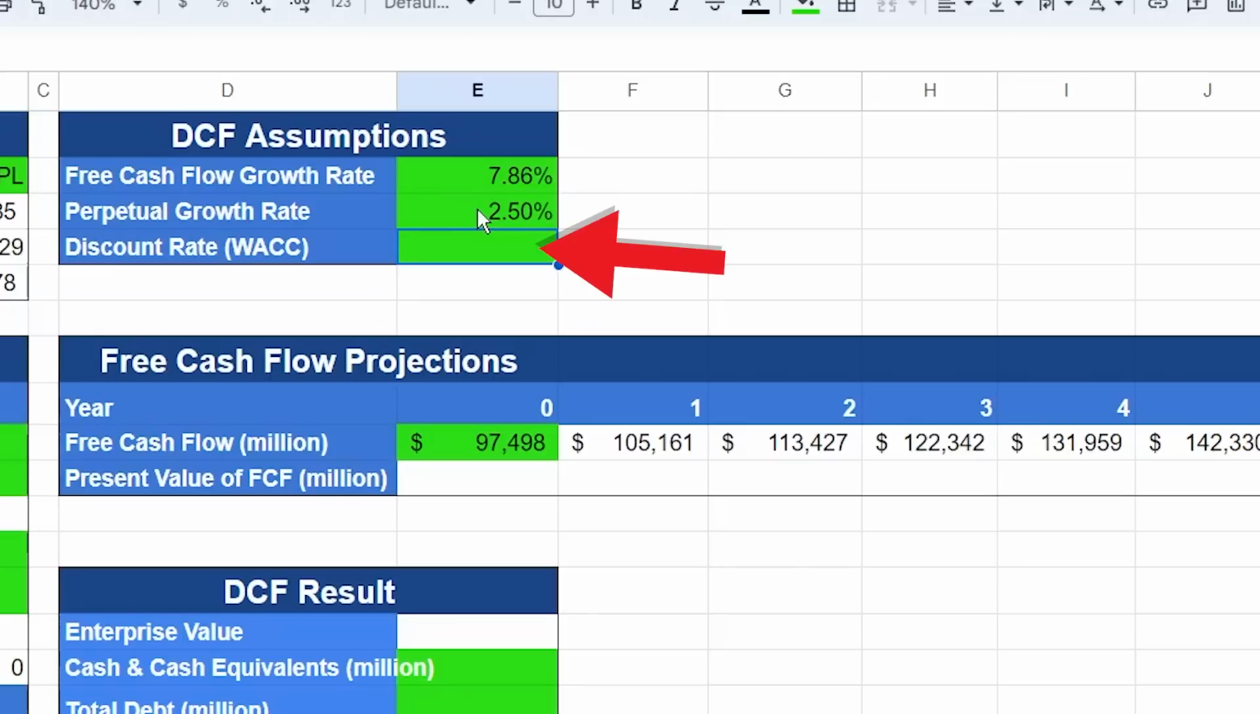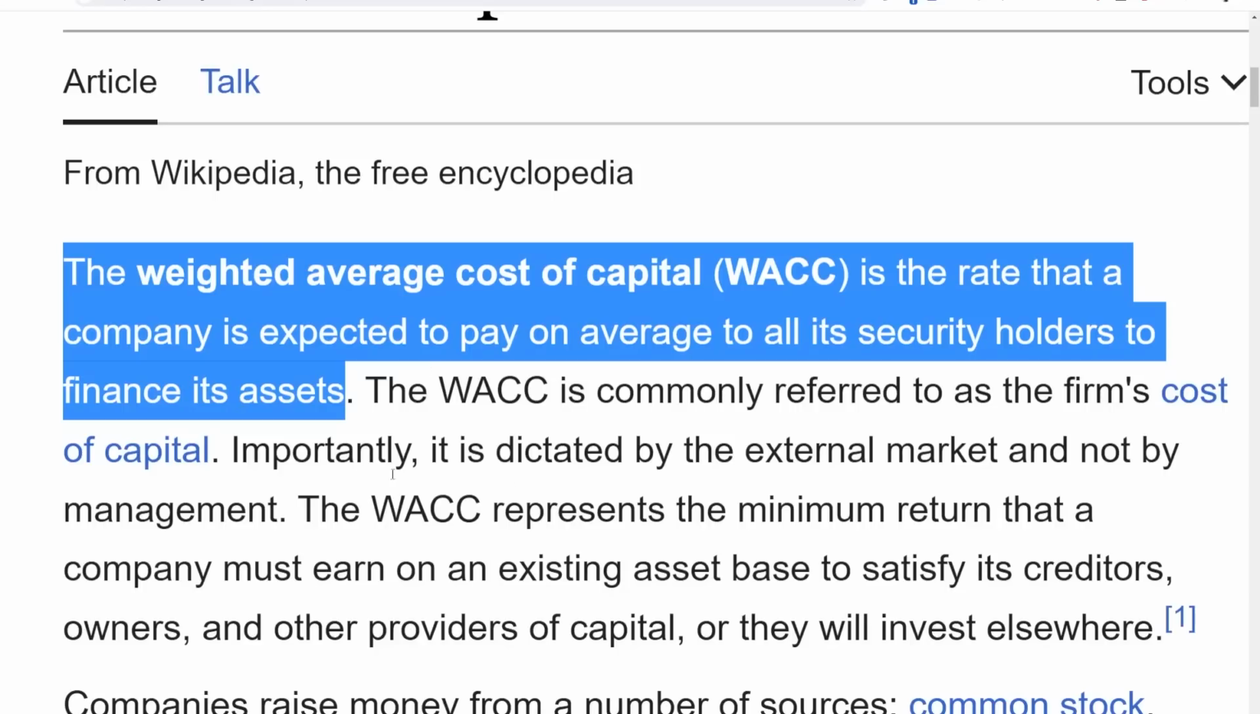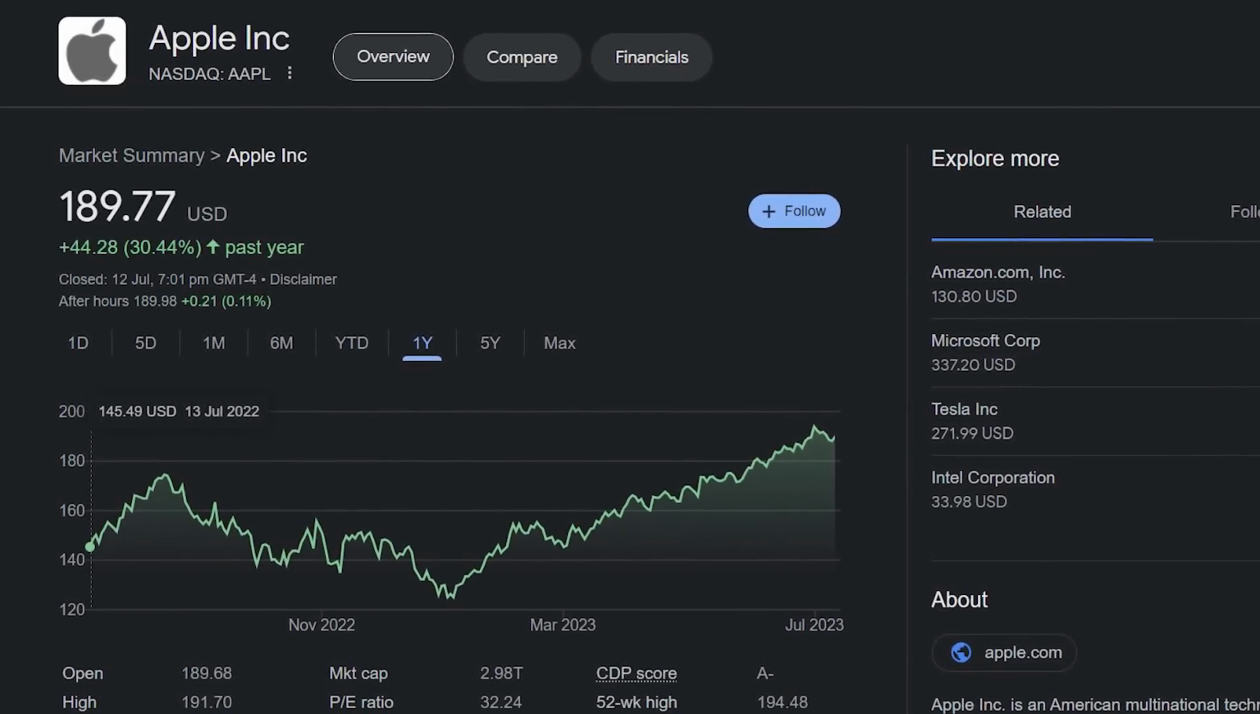The second number that we need to calculate the terminal value is the discount rate, or also known as the weighted average cost of capital, short for WACC. In very simple terms, WACC is the rate of return needed to pay shareholders and bondholders. Because remember, when we invest in a company, we are looking to get a return on the company. This WACC calculates how much return the company has to generate in order to meet that demand.